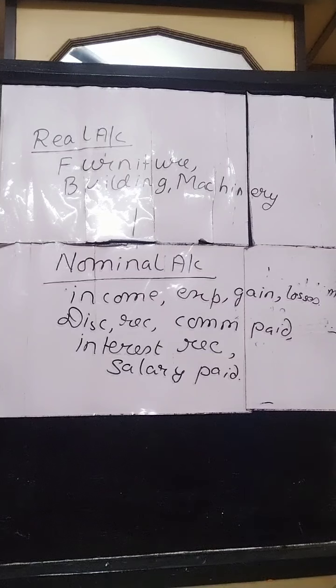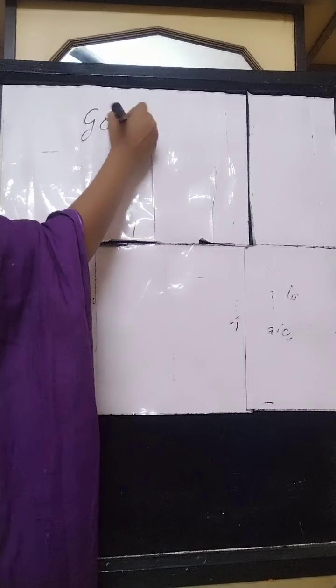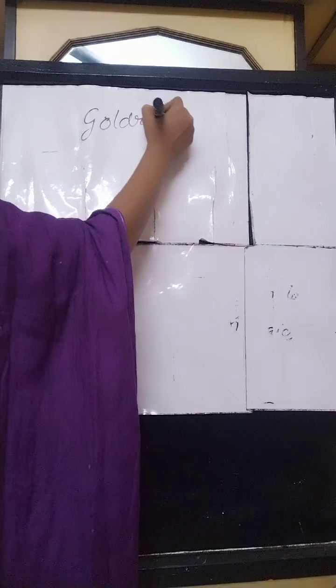So now we come to the next thing, that is golden rules of accounting. Under these golden rules of accounting, three rules are there, which are to be followed in the double entry system.